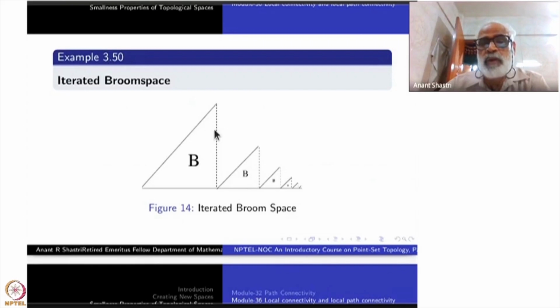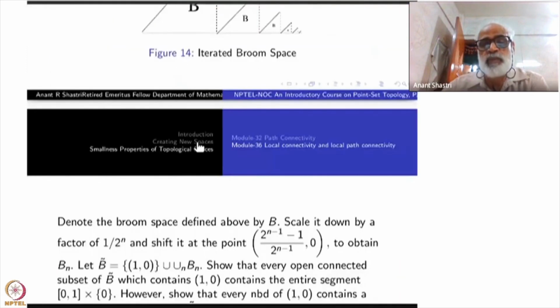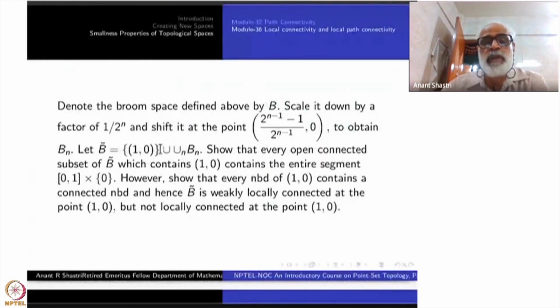Remember, I haven't drawn these. There are from (1, 1), this is 1, this is (1/2, 1/2). You can join them. You have joined them. All those things are there. So this is the iterative Broom space. So here I have defined it.